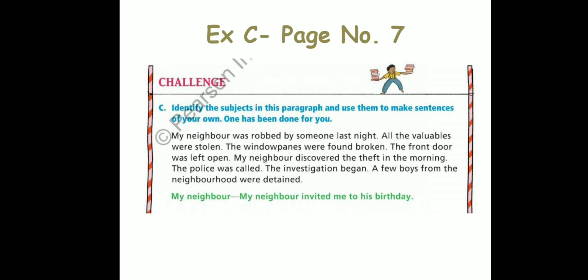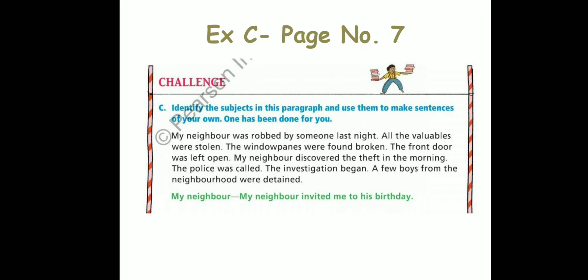What do you have to do here? Let's read the question. Identify the subjects in this paragraph and use them to make sentences of your own. One has been done for you. So over here a paragraph is written. You have to first identify all the subjects, and then when you're done identifying the subjects, make single sentences with each of the subject. Okay.